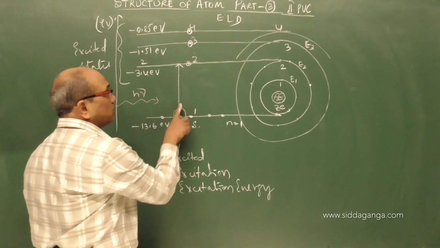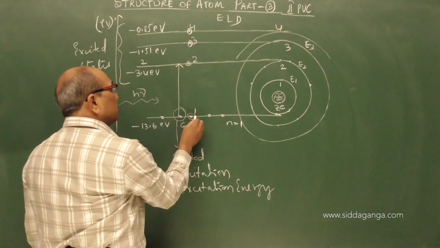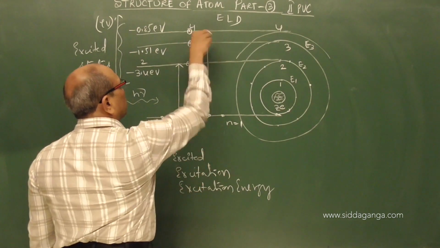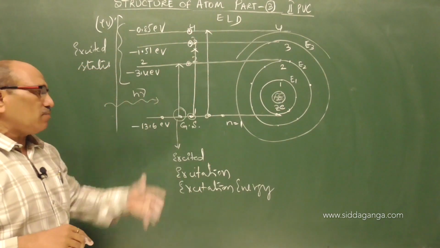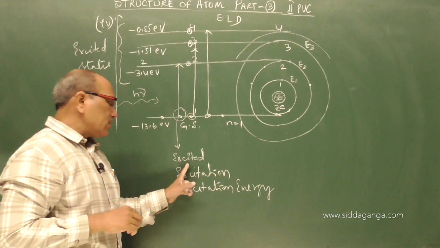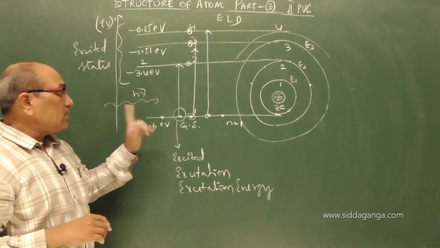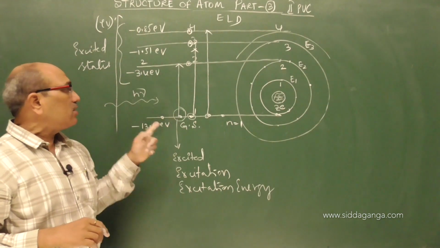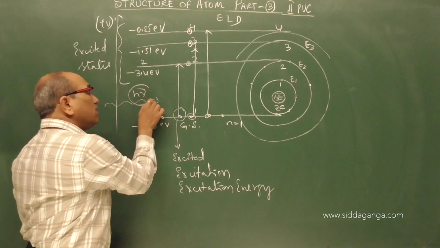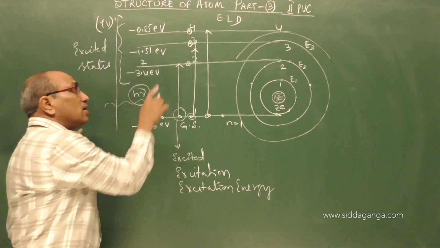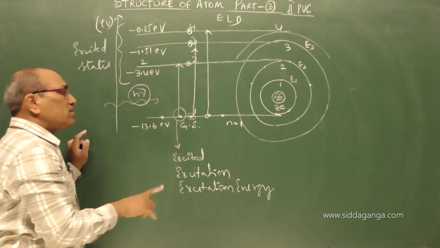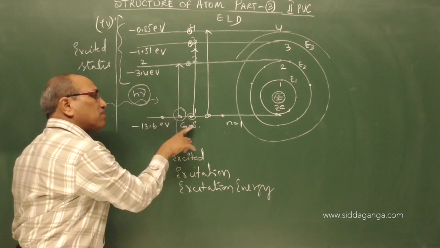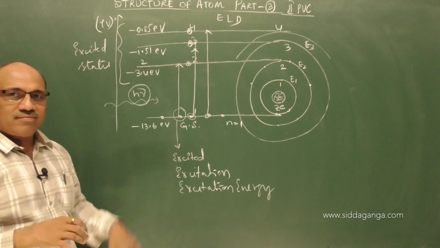Here it is an absorption spectrum. If the energy is enough to go to a higher orbit, it may go to the second or it may go to the fourth orbit, depending upon the energy supplied. So that is excited. Energy must be enough at least to reach one of the permitted orbits. Supplied energy must be minimum equal to reach any of the higher orbits, then only this atom can rise. Otherwise it is slightly perturbed and leaves the energy to the surroundings.